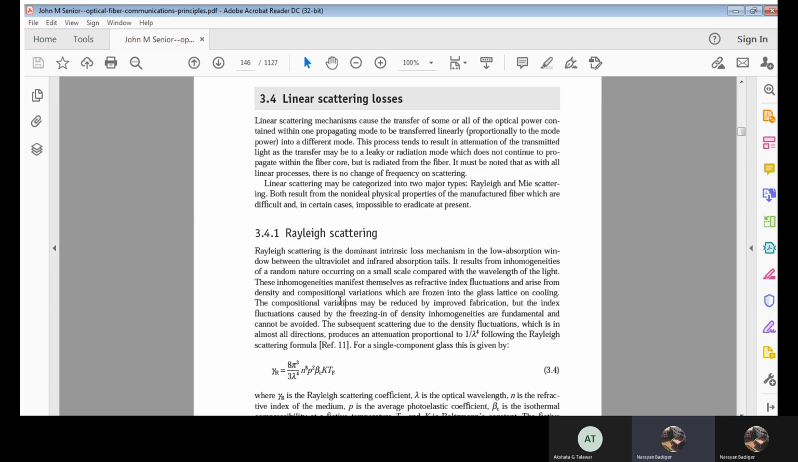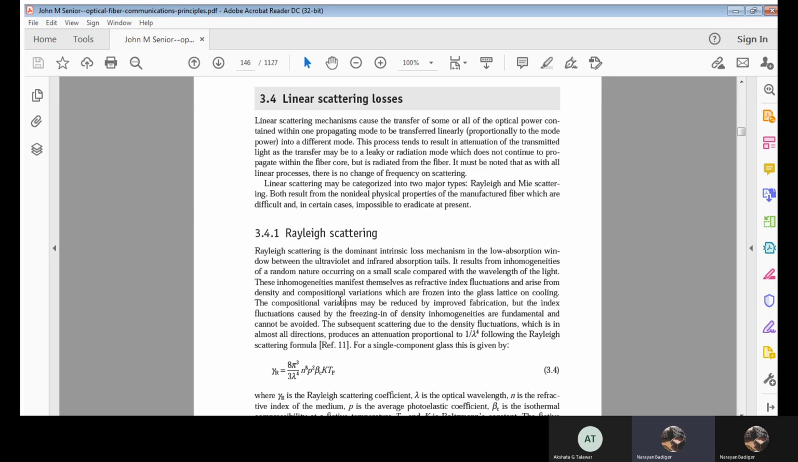Rayleigh scattering is the dominant type of loss. This loss is a kind of intrinsic loss. It will be absorbing with a low profile, within the UV band and IR band, where there is low absorption. In the previous class we studied intrinsic and extrinsic losses, correct? Now this Rayleigh scattering is an important type of intrinsic loss.